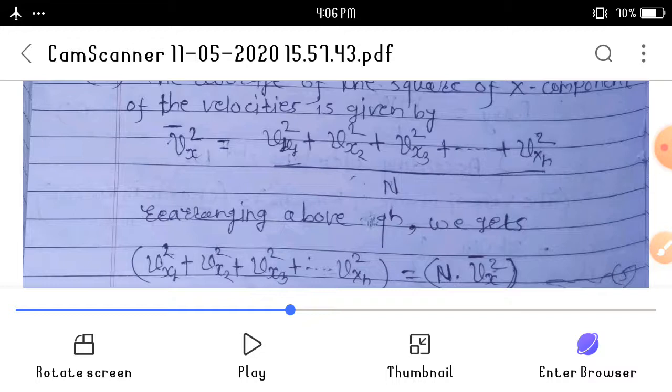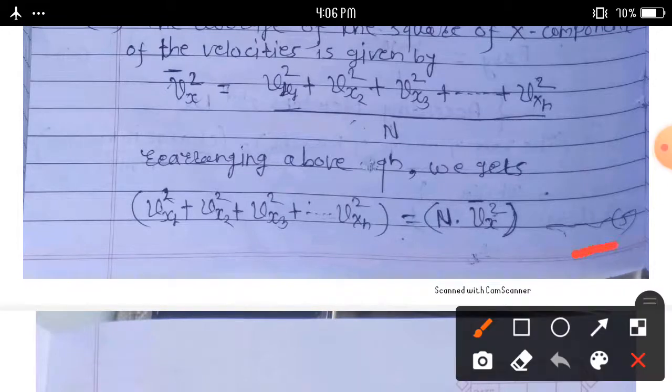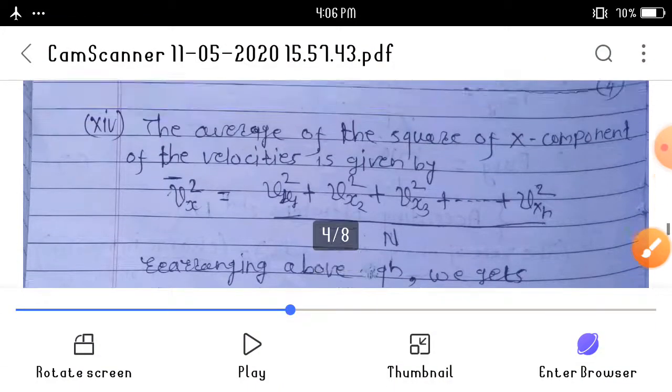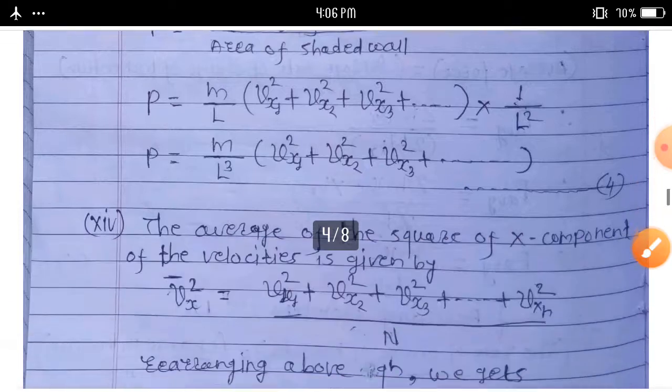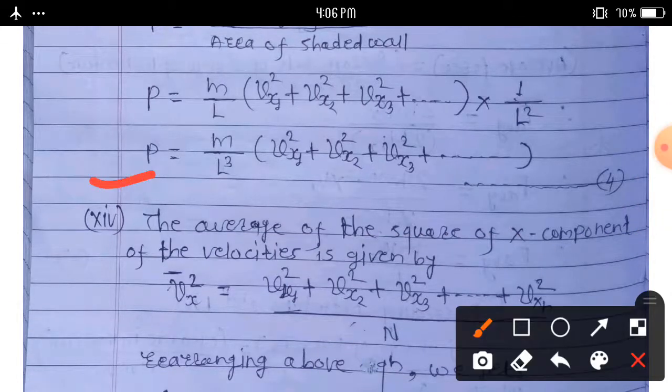This is equation number 4: P is equal to m upon L cube into (v_x1 square plus v_x2 square plus v_x3 square plus up to dot dot).